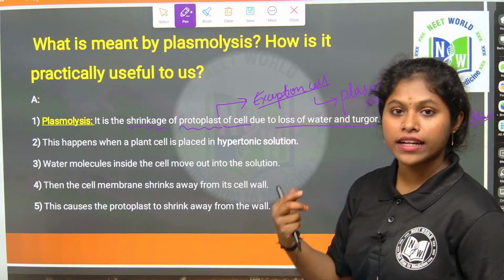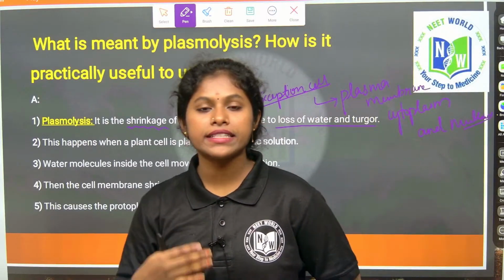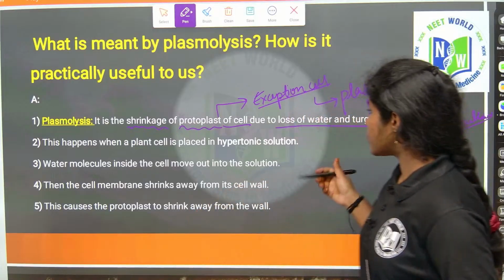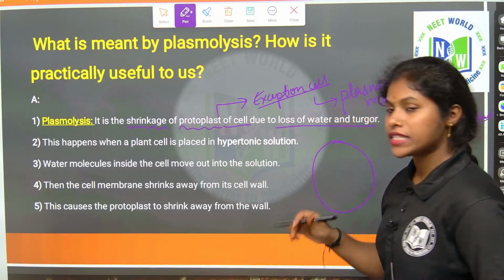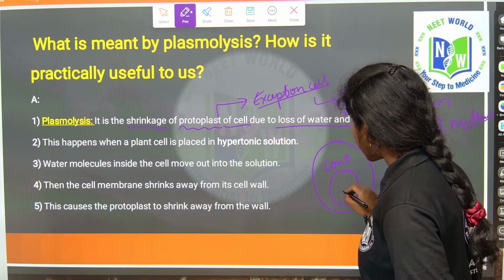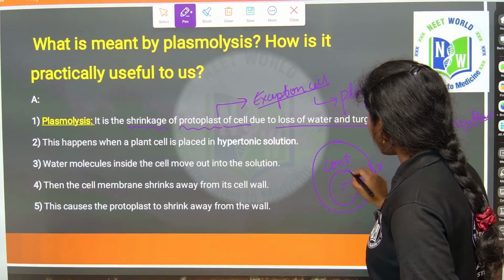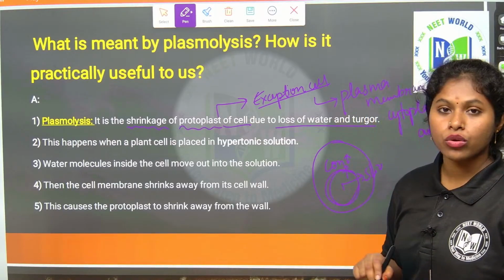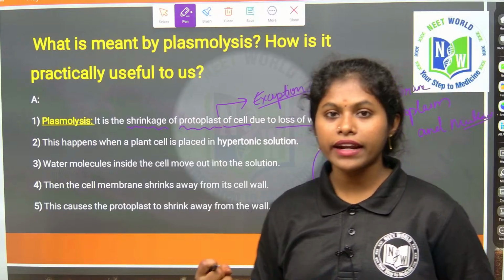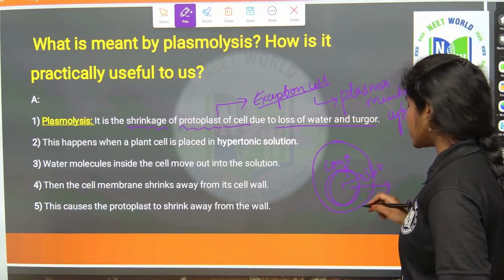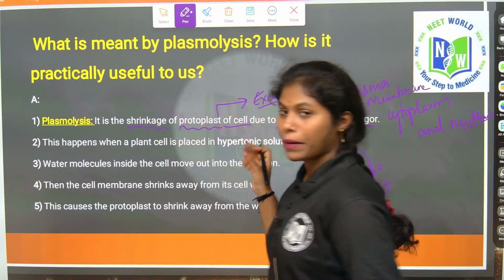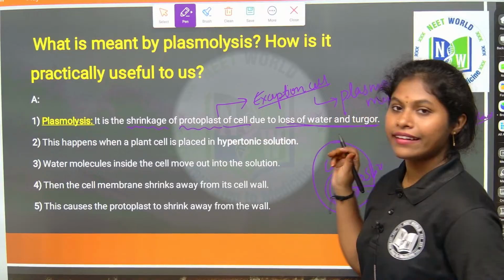Why is the loss of water occurring? Because what is the basic rule of water? It always moves from the low solute to the high solute. When we place the slice in the concentrated solution, the water present in the slice will move out of the slice and go to the higher solute area, which means the mixed solution of sugar or salt. When the loss of water occurs, the slice shows shrinkage, right? So it is a shrinkage of the protoplast of the cell by loss of water and turgor.